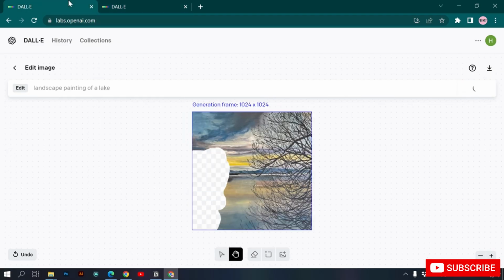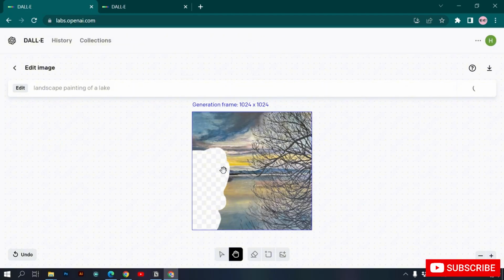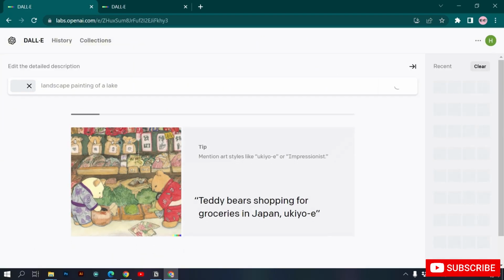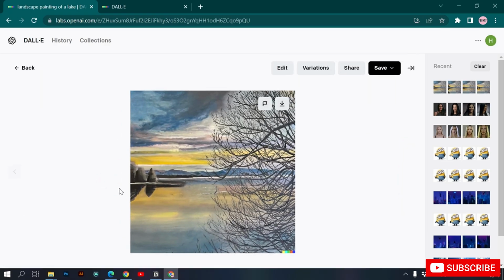Here you can see we have two generations, and let's see what DALL-E comes up with, and let's see if DALL-E fills this area. Also, let's see in this image if DALL-E removes this properly. Here you can see inside the first image, DALL-E successfully replaced that tree with something else. We can see the results. Here you can see this is pretty good.